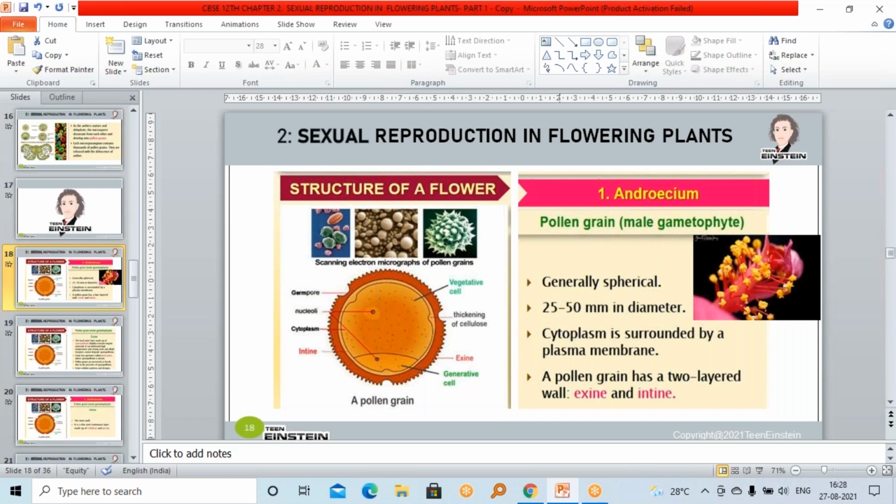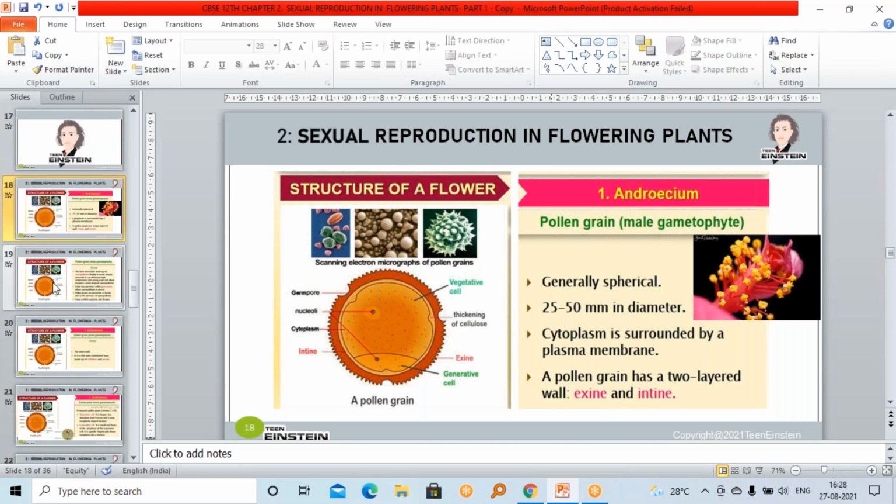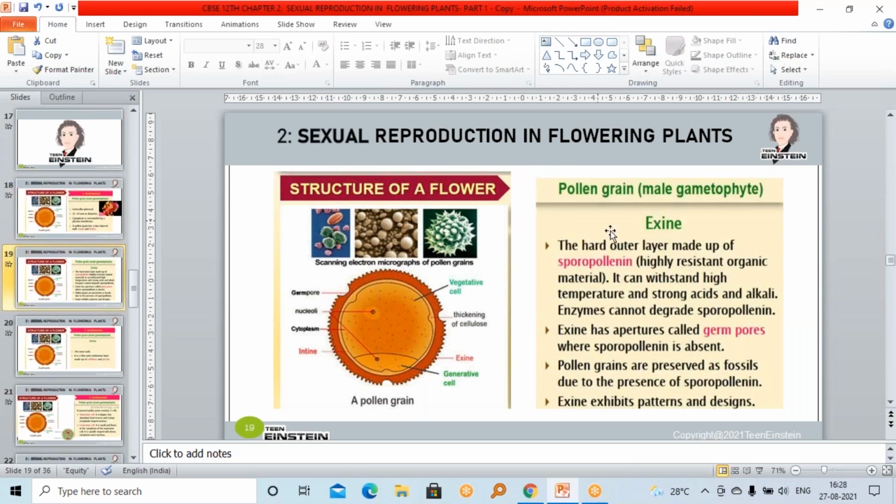The outer layer is exine. Here you can see the outer layer; this layer is called exine. And the inner one is intine. Generally a spherical structure, 25 to 50 micrometer in diameter, and the cytoplasm is surrounded by plasma membrane. The pollen grain has a two-layered wall. Outer layer is exine, inner layer is intine.